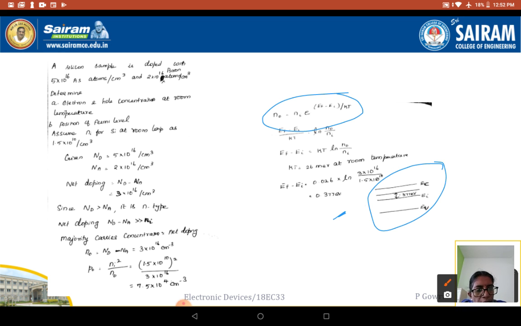Here we can see the difference between Ei and Ef. Since it is an n-type semiconductor, the Fermi level will be near the conduction band. So the gap between the intrinsic Fermi level, that is the center of the band gap, and the Ef level will be equal to 0.377 electron volt. So thank you.